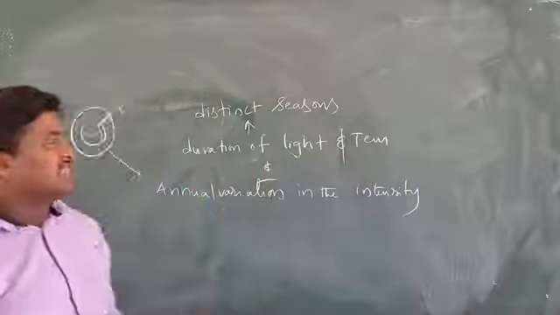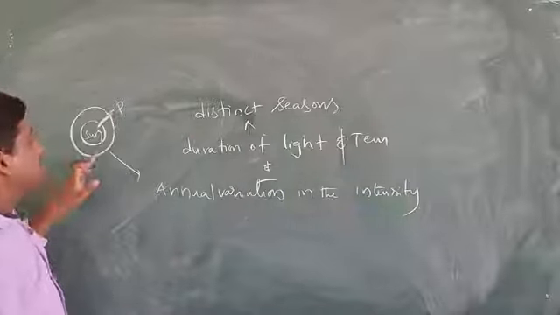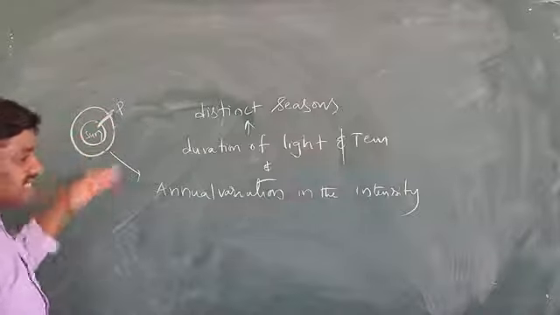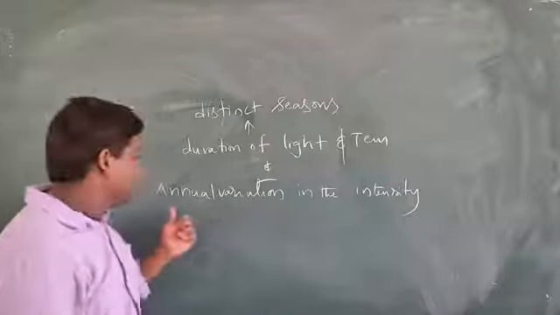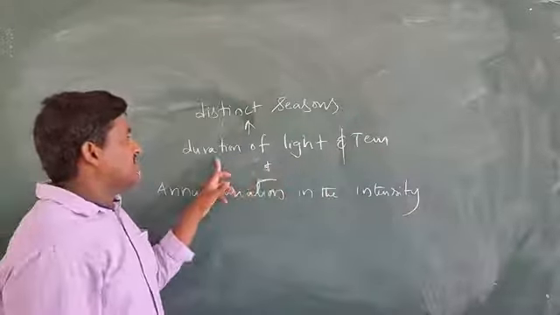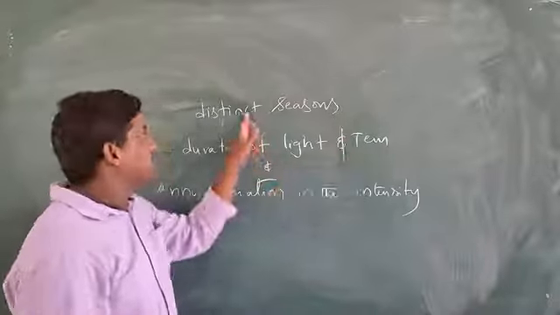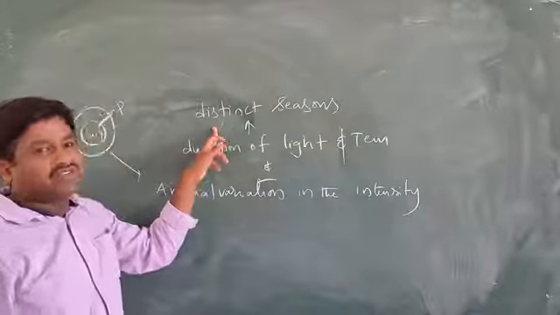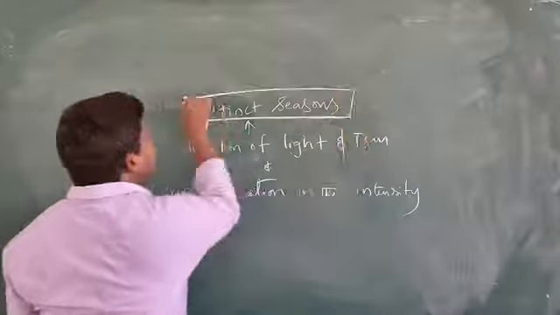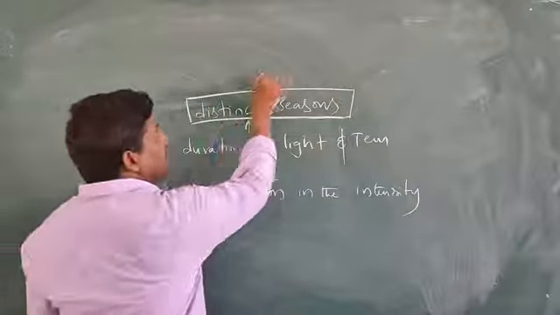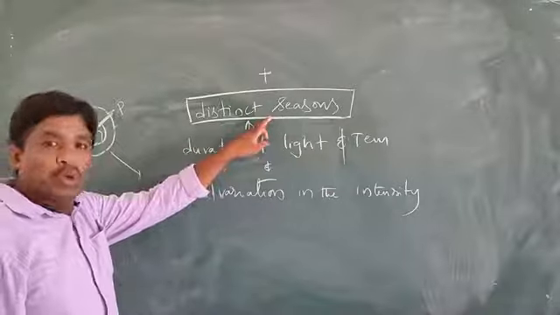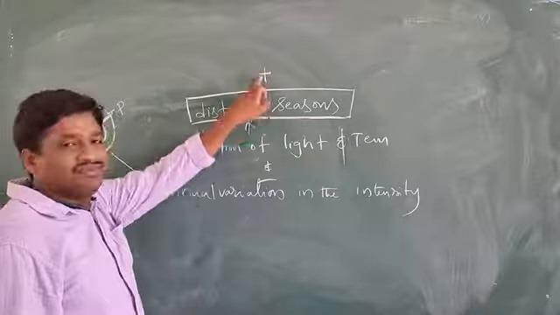How are the different seasons formed? The rotation of our planet around the sun and the tilt of its axis cause annual variation, that means yearly variations, in the intensity and duration of light and temperature. As a result, we have the different seasons.